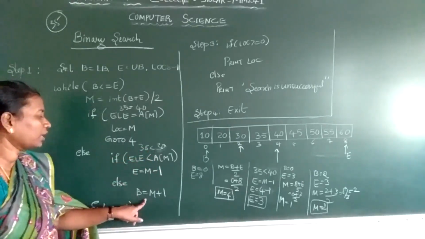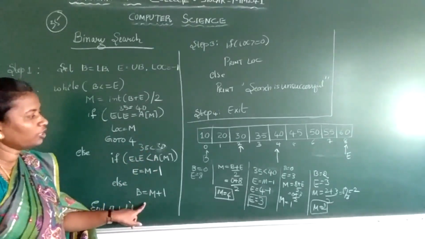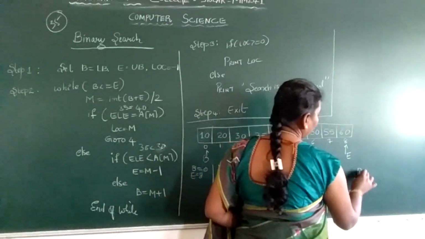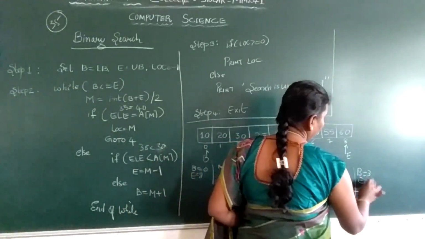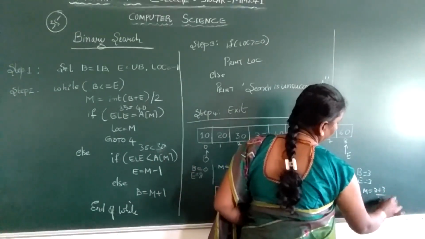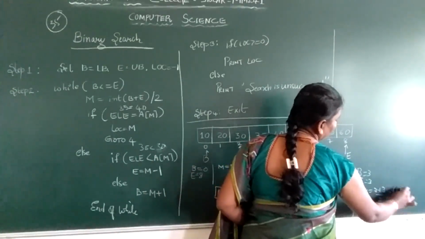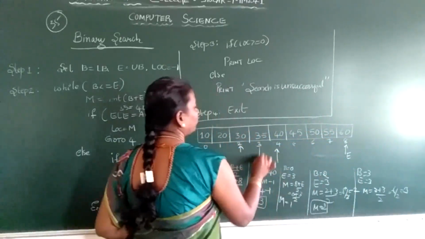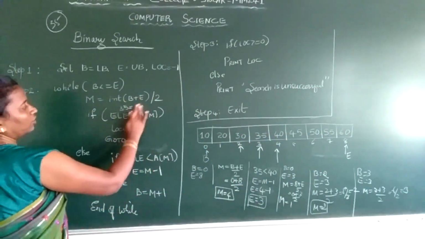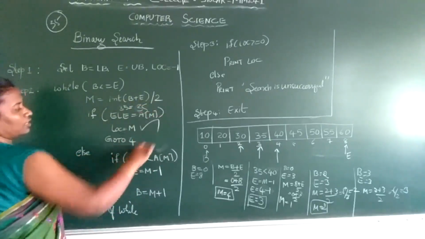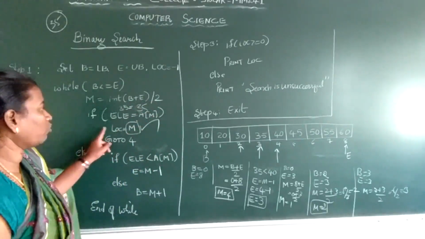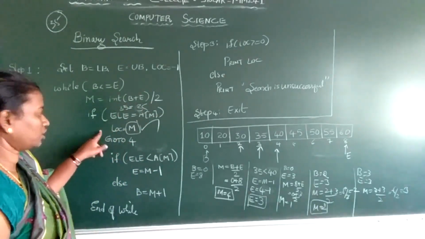Your beginning will become again mid plus 1. What is your mid? 2 plus 1 is 3. So again here beginning will be 3, ending will be 3. So your mid will become 3 plus 3 divided by 2, that is 6 by 2 is nothing but 3. What is A of 3? 35. Is 35 equal to 35? Yes, the condition satisfies. I will give mid to location. My mid was 3, that I will give to location.